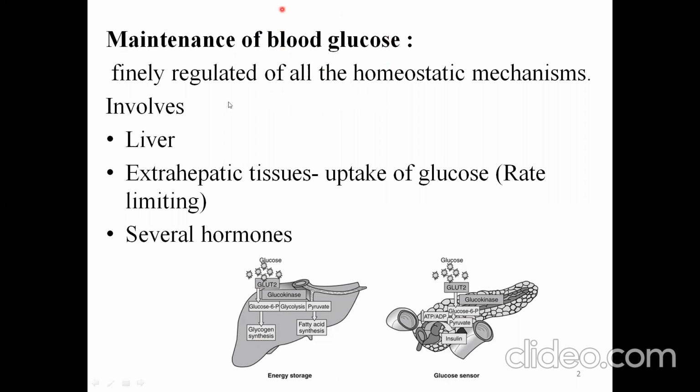So maintenance of blood glucose involves hepatic tissue, extrahepatic tissue, and several hormones play a role. In the case of liver, glucose enters via the GLUT2 transporter into the hepatocyte. While in the case of extrahepatic tissue, other than the pancreas and the brain, the glucose influx is via glucose transporters which are insulin sensitive. Hence, uptake of glucose is considered to be a rate-limiting step in the maintenance of blood glucose, considering the extrahepatic tissue.